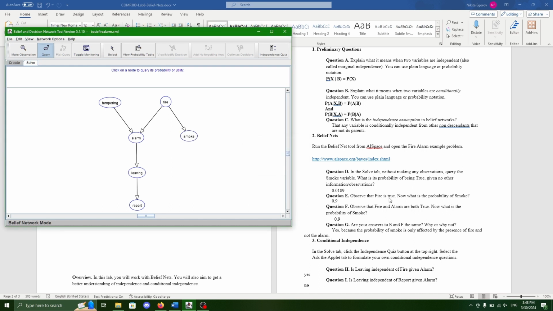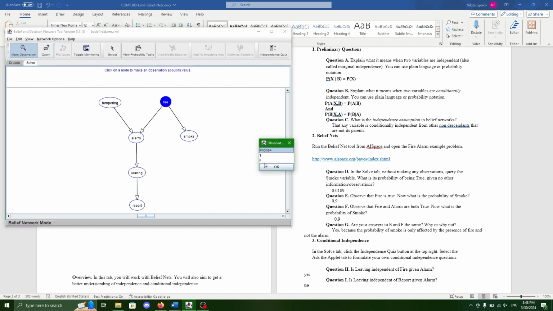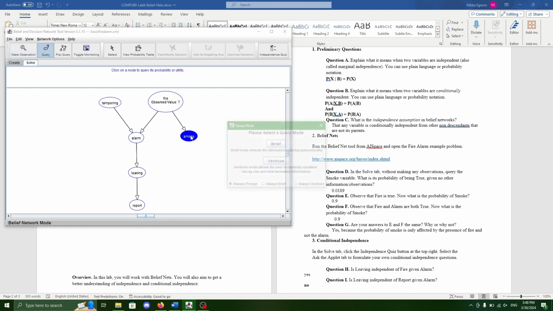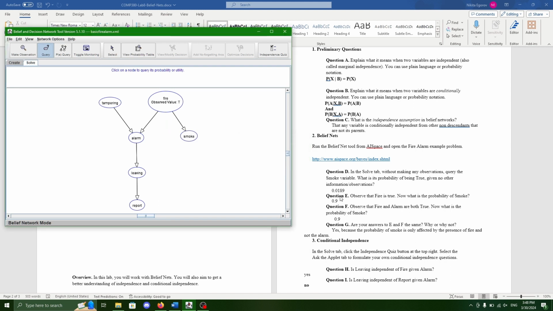Question E asks, observe that the fire is true. Now, what is the probability of smoke being true? So we observe that the fire is true, and then we can query the smoke. And now you can see that the probability is 90%. So the probability has greatly increased now that we know that fire is true.